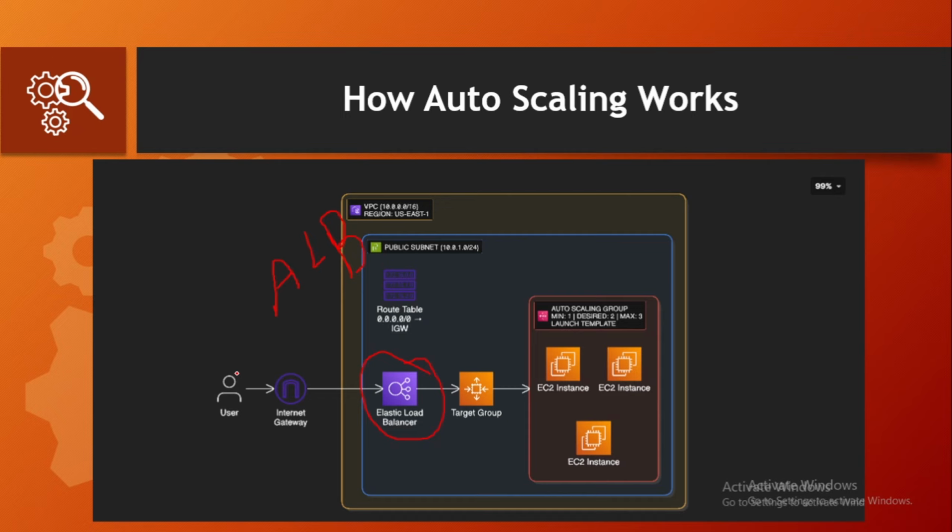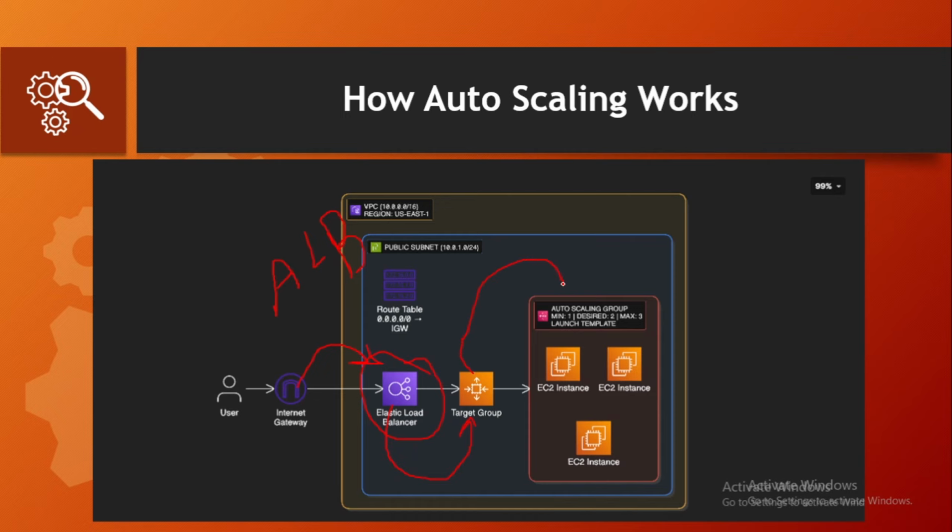The traffic will come from the internet gateway to that elastic load balancer, and this load balancer will forward the traffic to a target group. The target group is basically what looks for targets, which are EC2 instances. So we need to make sure that the EC2 instances are part of the right target group so that it can forward the traffic appropriately.